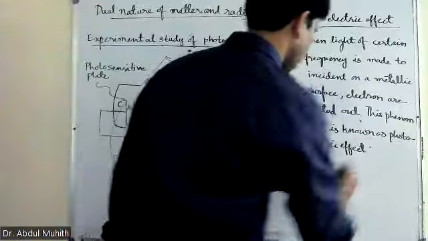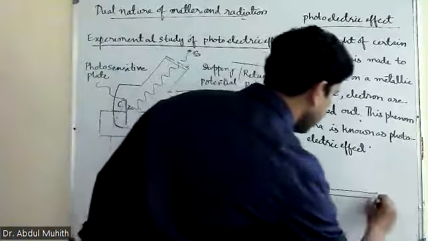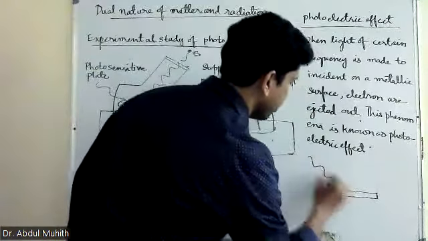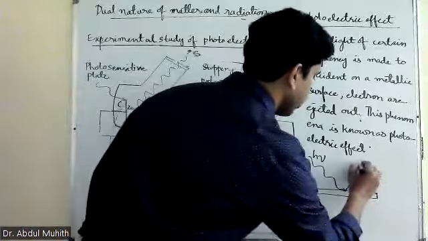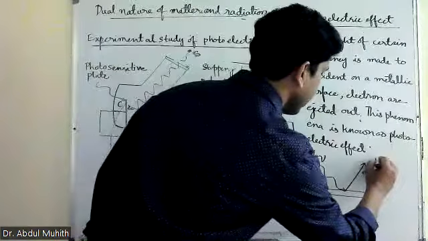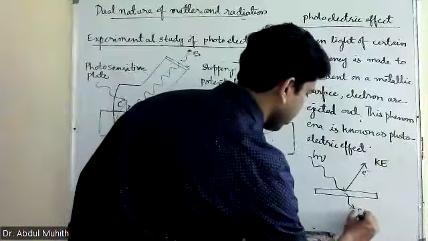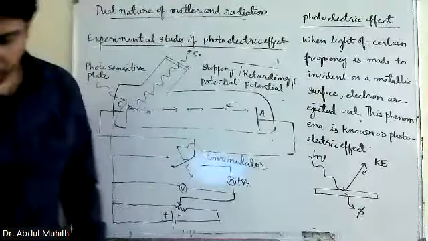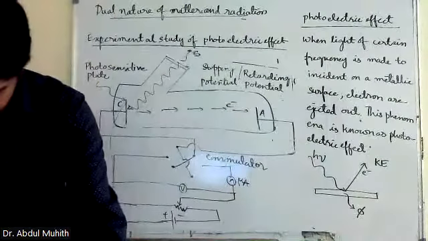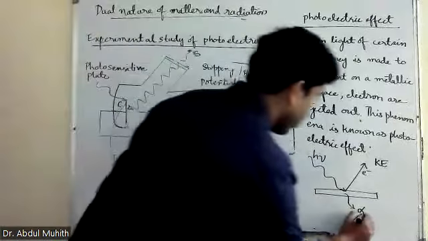Okay. Now, what happens? I'm drawing the figure also for you again. So when light of certain frequency is made to incident here, h nu, electrons are ejected out. This is having kinetic energy. And here we say work function. What is that? Work function is phi. Phi is said to be the work function. Phi 0. Okay, here phi 0. I'll write what is phi 0.